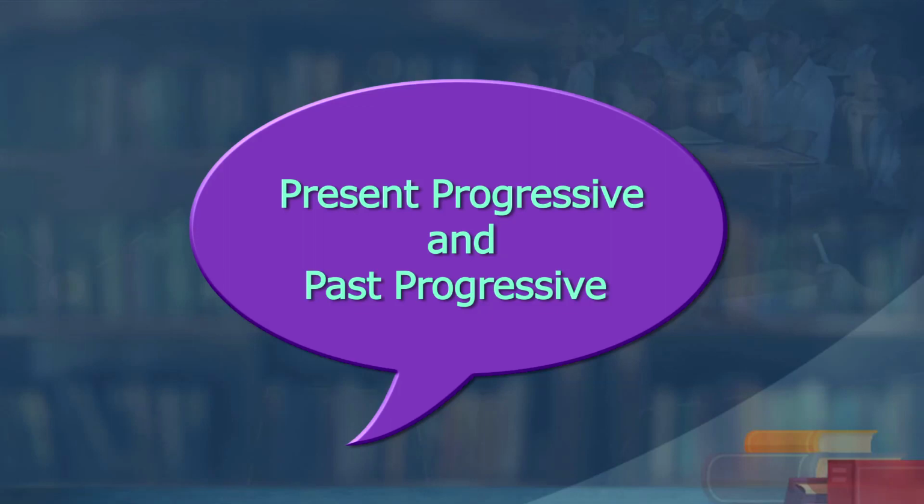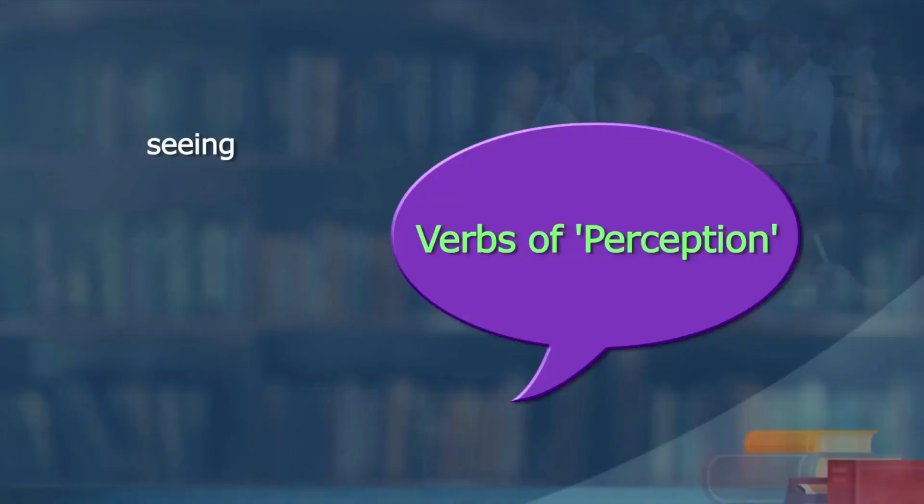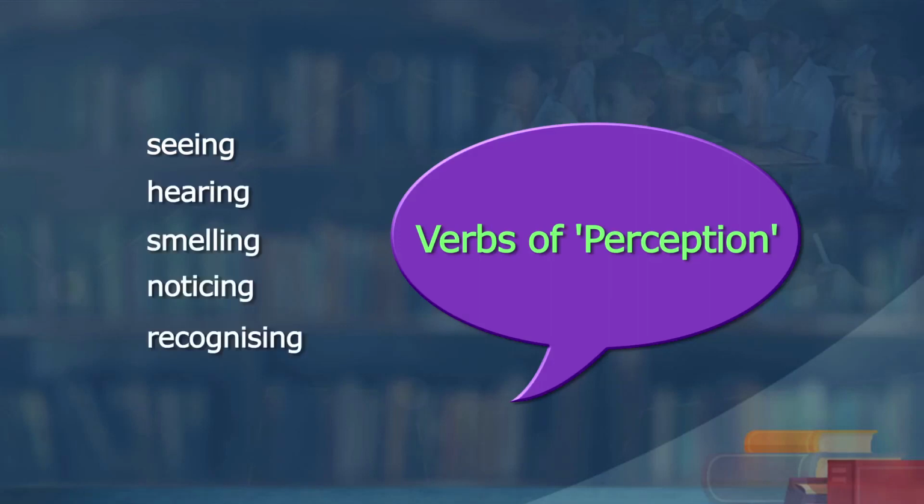Using the ing form in present progressive and past progressive as well, we do not use some words with ing. For example, verbs of perception: seeing, hearing, smelling, noticing, recognizing. We do not use them. You will not say, I am seeing him there.